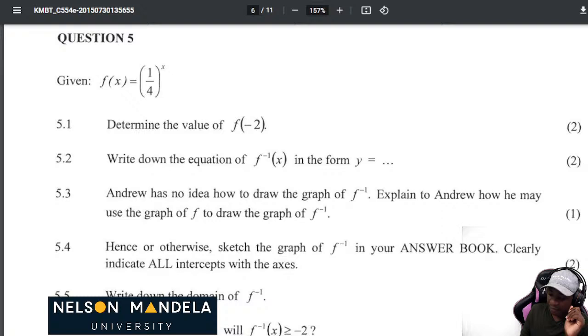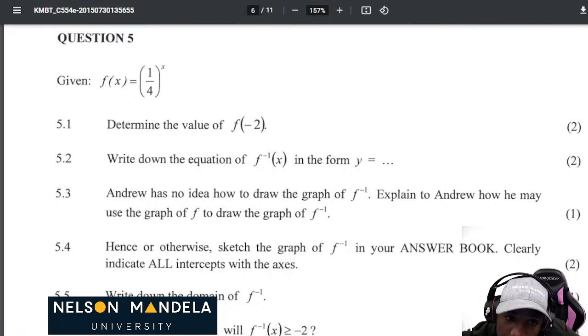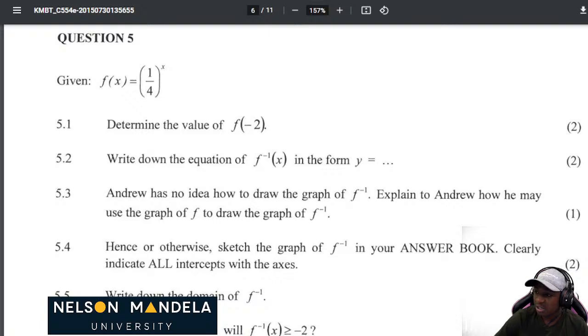So now we're given f of x, question 5. We're given f of x to be equal to 1 over 4 to the power of x. So we are given that function now. Now let's look at what we are given. Let's solve what we are given, guys. Okay. 5.1, they say determine the value of f of negative 2.